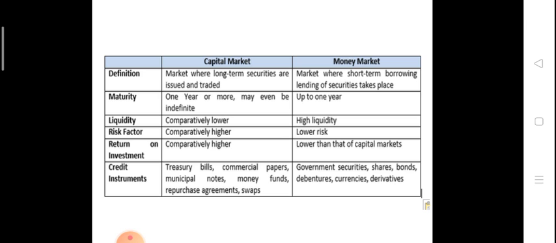The last one is credit instruments, the instruments where we invest our money. Capital market instruments are government securities, shares, bonds, debentures, currencies and derivatives. And money market instruments are treasury bills, commercial paper, municipal notes, money fund, repurchase agreements, and swaps. So students, the last point is that swaps are with each other. So I hope you all understand that.